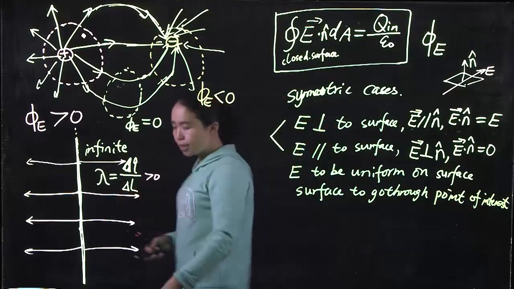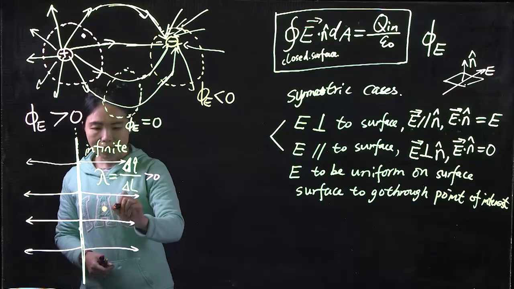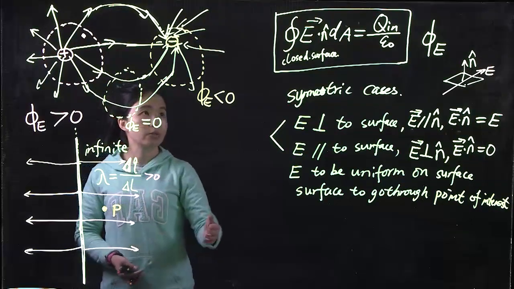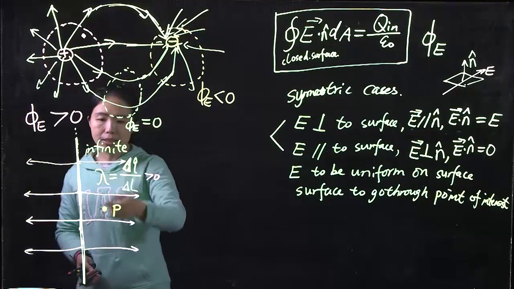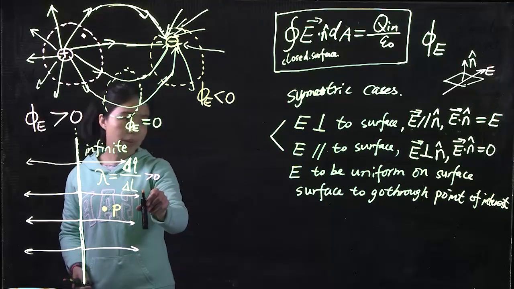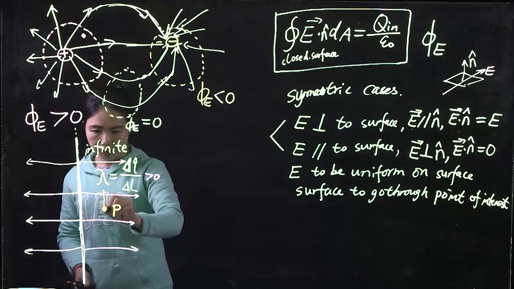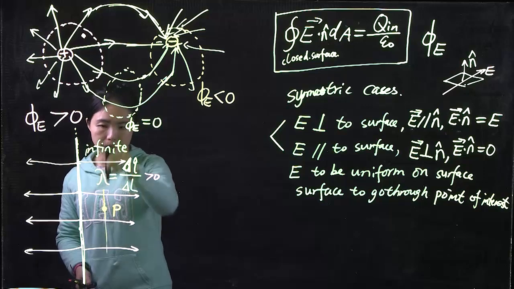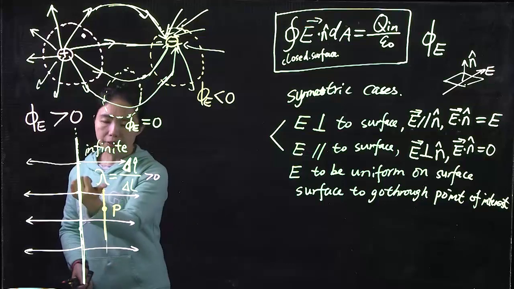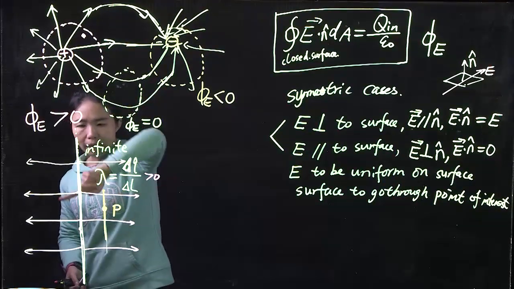For example, in this situation, if I ask you to find out the E field at this location P, I would like to choose the Gaussian surface, which is a closed surface. I want the surface to go through this point. Closer or further away won't help. I need the surface to go through this point. And I need the surface to be perpendicular to the E field. When the E field is this way, I want the surface to be like that. Okay? But the E field is not only in this direction, but in all the directions radiating outward.